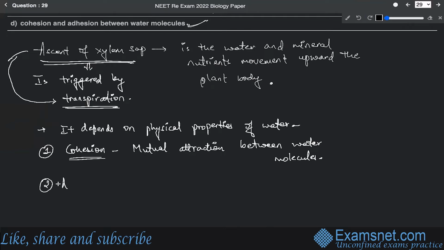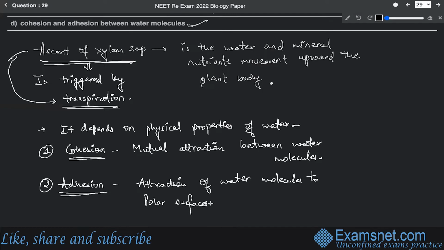And the other one is adhesion. Adhesion is considered to be a mutual interaction between water molecules and the surface which is carrying that particular water molecule. That means the polar surfaces. So adhesion is the attraction of water molecules to polar surfaces.